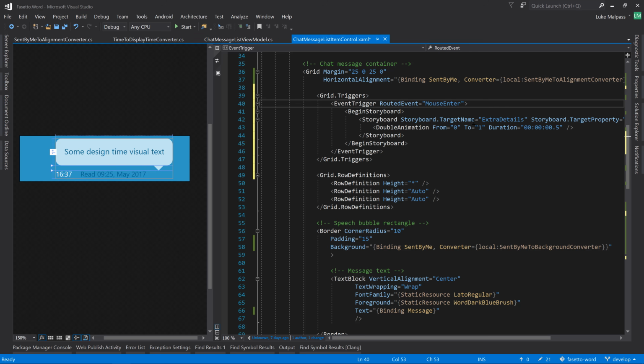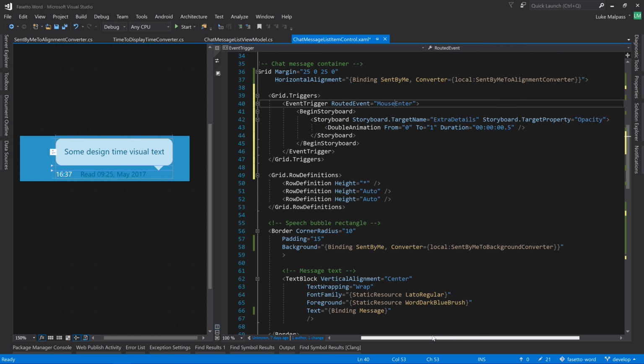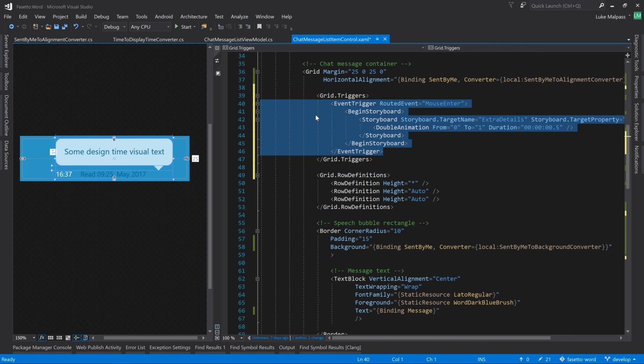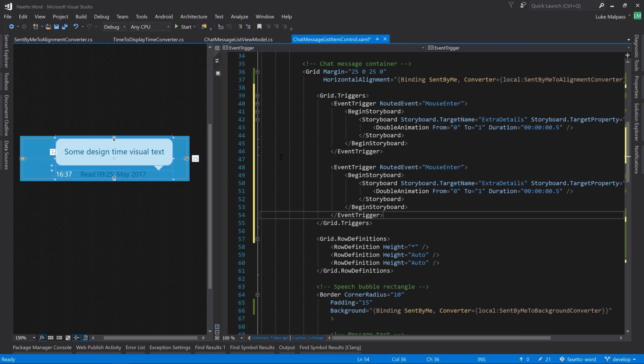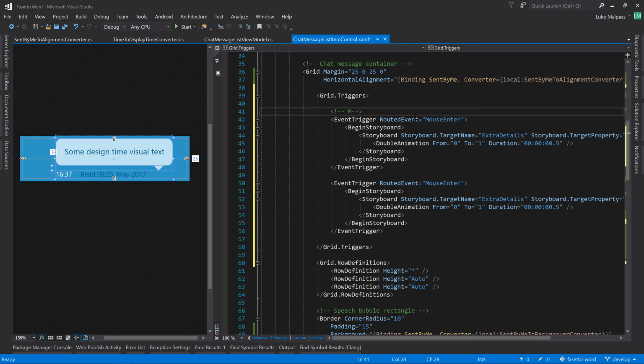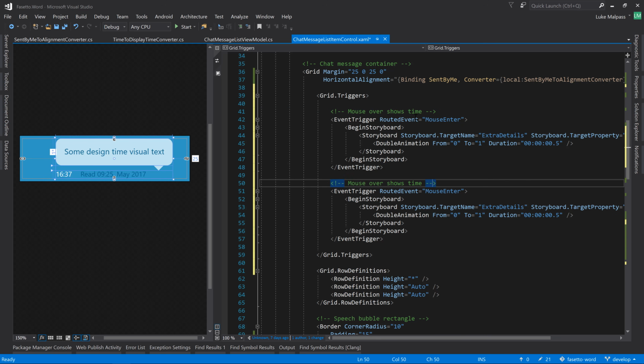So on hover over, we should get the opacity going from 0 to 1. Then if we copy the event trigger, in fact, let's also comment this. Mouse over shows time. Copy and paste down there.